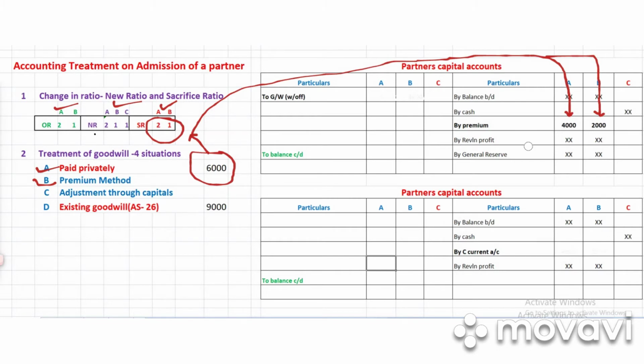So this is the premium method. I hope you understood. Now we will go to the third method, adjustments through capitals.